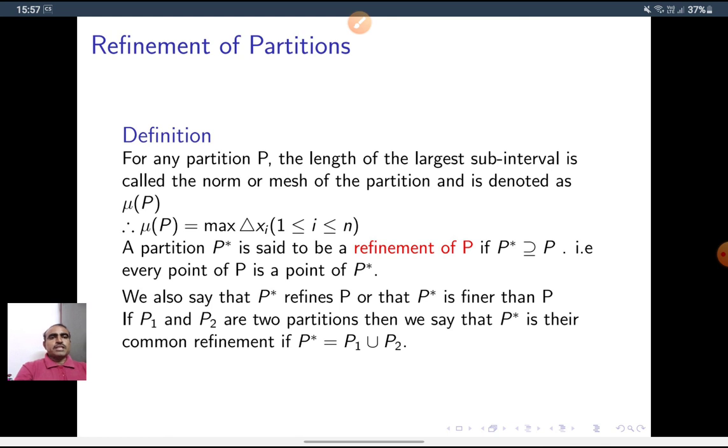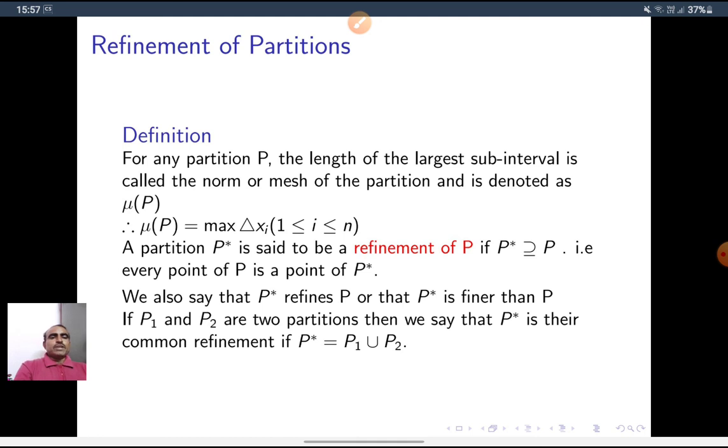A partition P star is said to be a refinement of P if P star contains P, that is, every point of P is a point of P star. Refinement is nothing but better than P. Then there exists at least one point more than the set P. So P star is a superset of P. We also say that P star refines P, or that P star is finer than P.